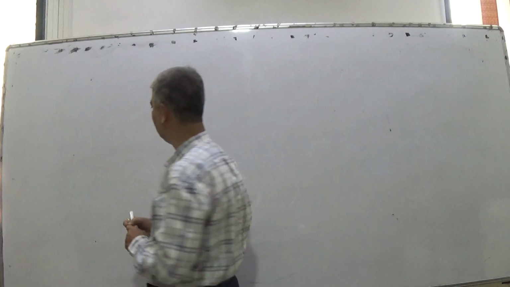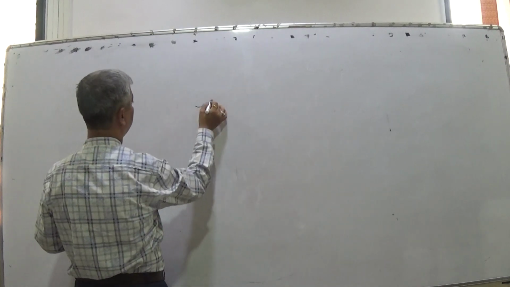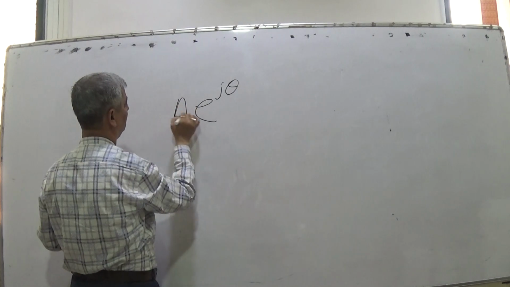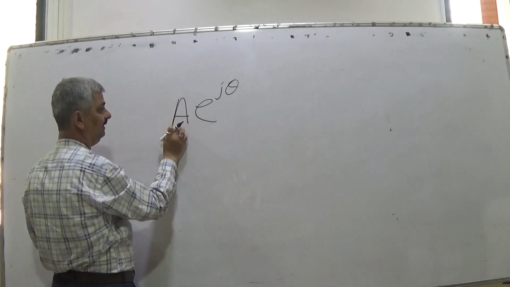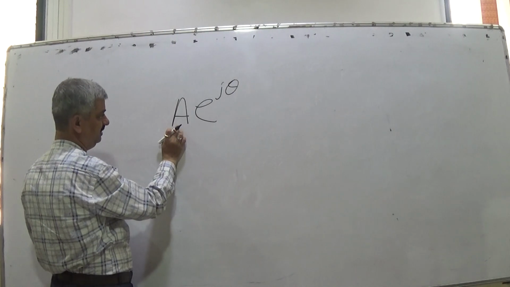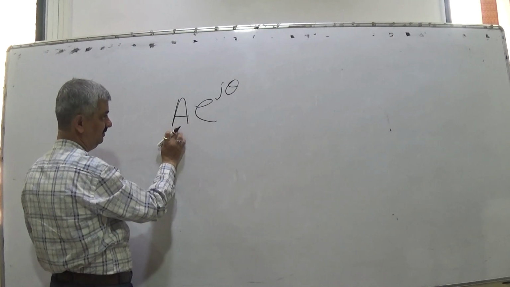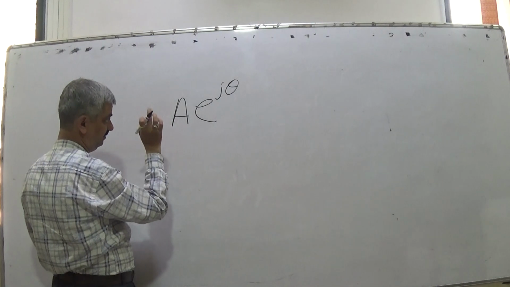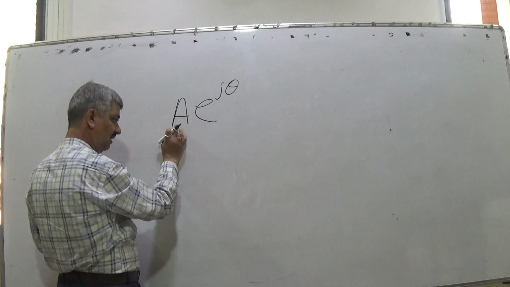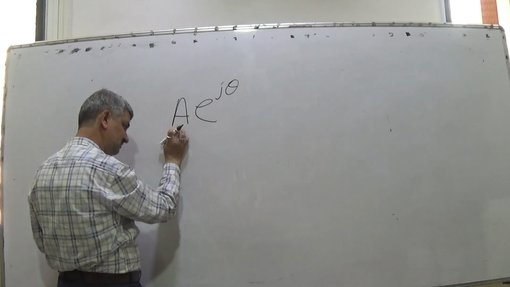So e raised to j theta, if I multiply by constant A: if A is real, the radius of the circle changes. If A is imaginary, the radius remains 1 and the angle changes.